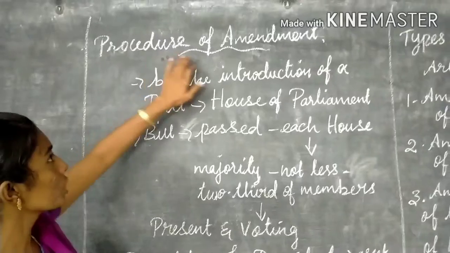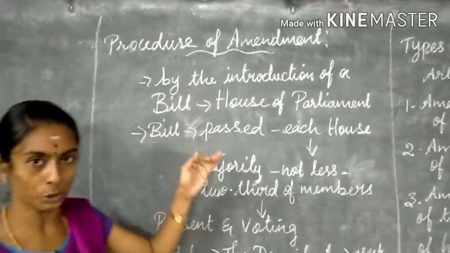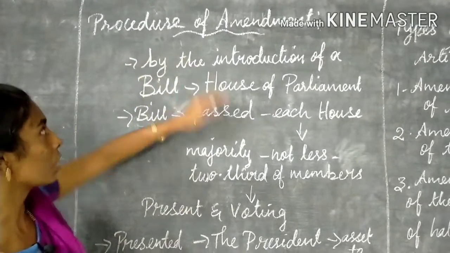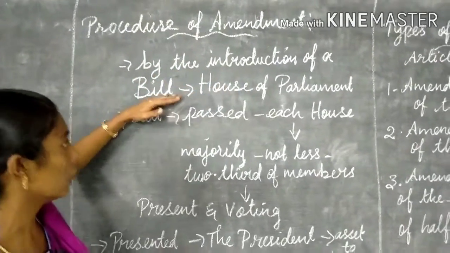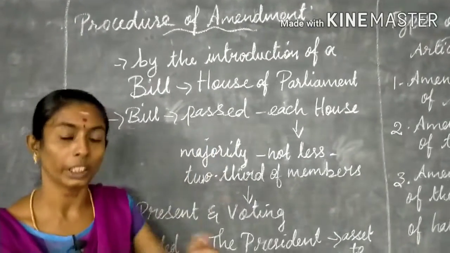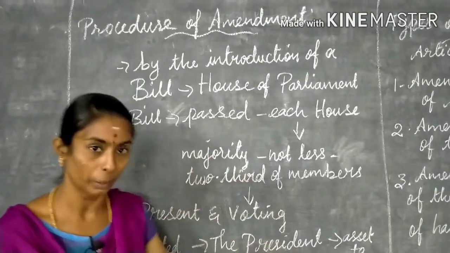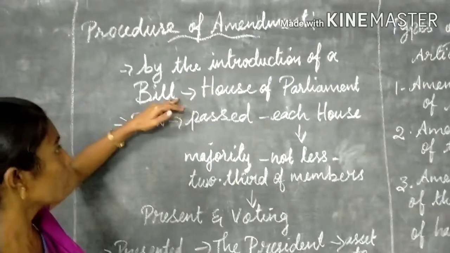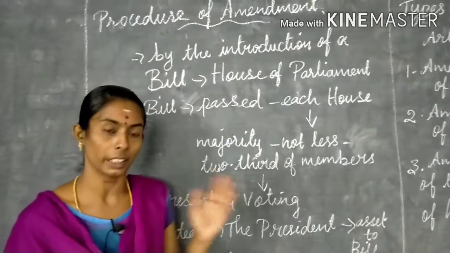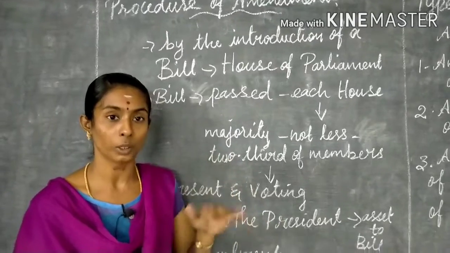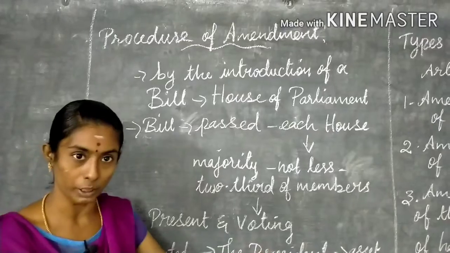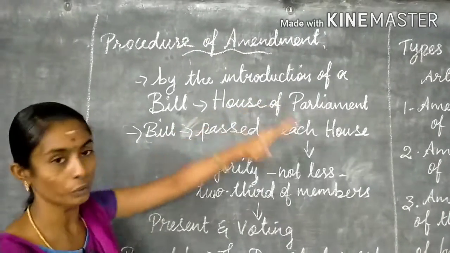The next topic is the procedure of amendment. What is the procedure to change the Constitution? An amendment of the Constitution is made by the introduction of a bill. If a bill is introduced, in that bill they make modifications. The bill will be introduced in a House of the Parliament. We know from 9th class that there are two houses, the upper house and the lower house. Any bill introduction can be done in the House of the Parliament only.